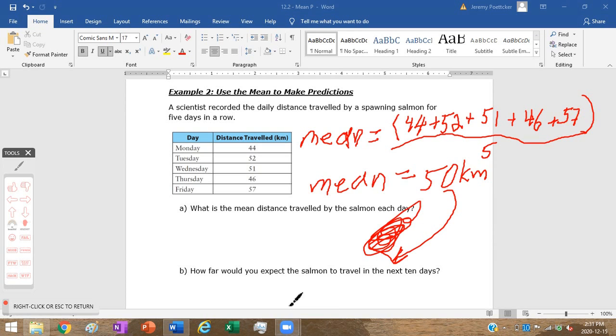Now, how far would you expect the salmon to travel in the next 10 days? Well, on average, they're going 50 kilometers a day. So if we're making a prediction, we use that. And we say, okay, well, 10 days, 50 kilometers each day. 10 times 50 equals, give or take, 500 kilometers.